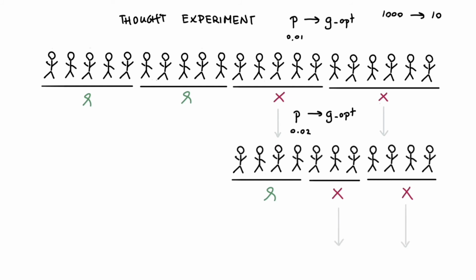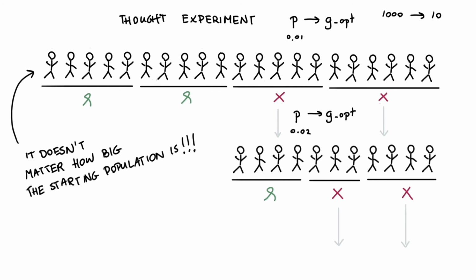Now, I don't know about you, but I find this whole system to be very satisfying intellectually because something that I did not anticipate is happening here. Notice that in order to find the most optimal way to find these groups, it doesn't matter how big the starting population is. It doesn't matter if it's 1 million people or 100 million people. The strategy for finding the optimal group to reduce the tests that you need only depends on the probability of getting the disease. To demonstrate this, I wrote a little simulation that allows me to play around with some parameters that help explain what's going on.